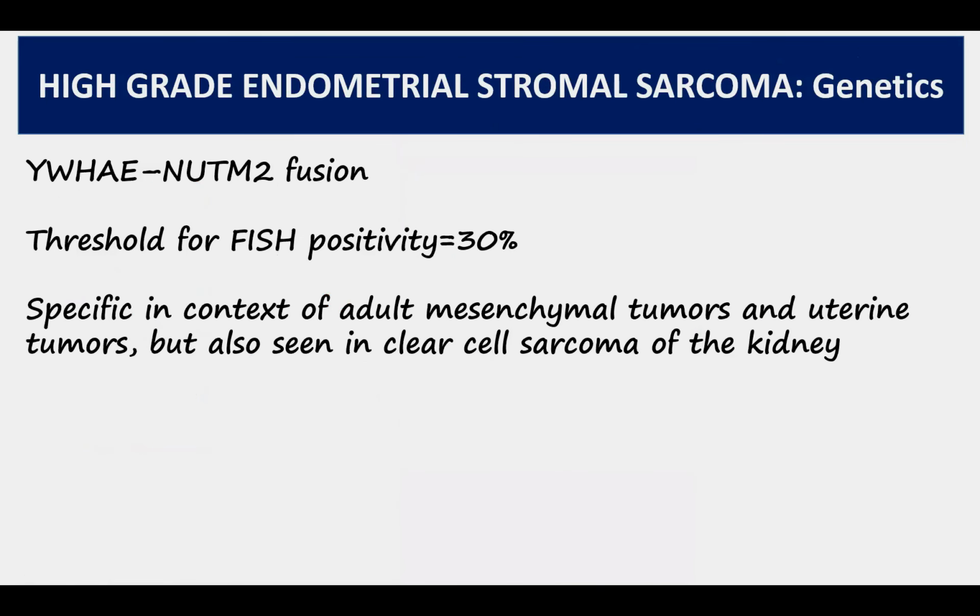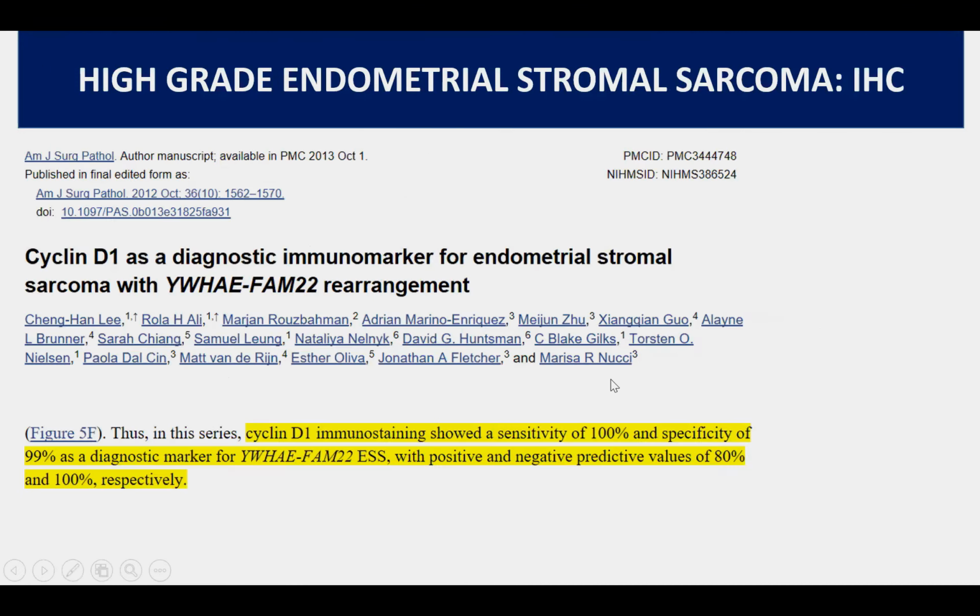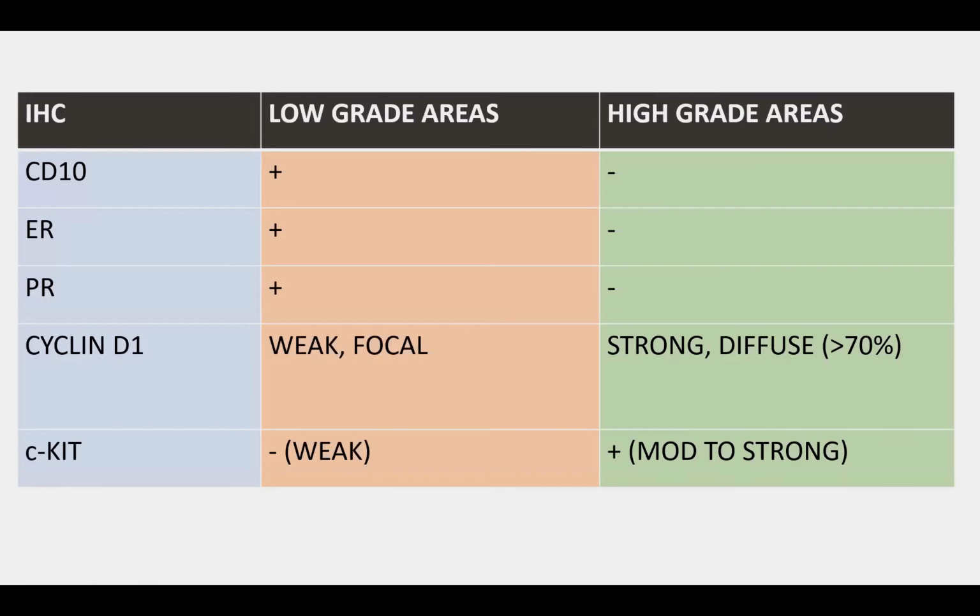High-grade endometrial stromal sarcomas show YWHAE-NUTM2 fusion, and the threshold for FISH positivity, that is the percentage of tumor cells that need to show this fusion for us to consider it positive, is 30%. This fusion is specific in the context of adult mesenchymal tumors and uterine tumors, but it is also seen in clear cell sarcoma of the kidney. Cyclin D1 can be used as an immunomarker, as a surrogate marker for the detection of YWHAE-FAM22 rearrangement. It shows 100% sensitivity and 99% specificity.